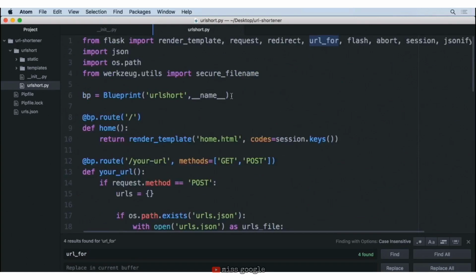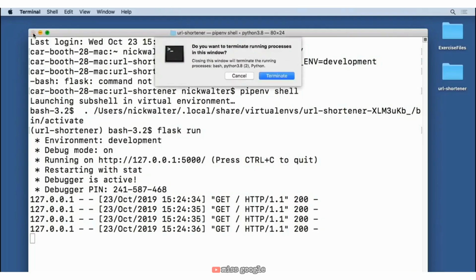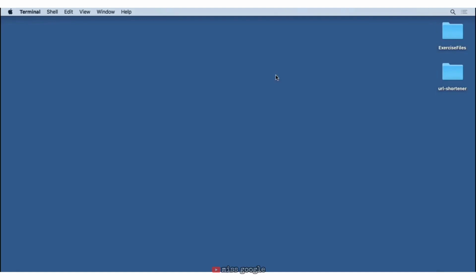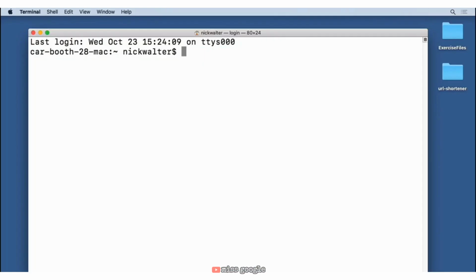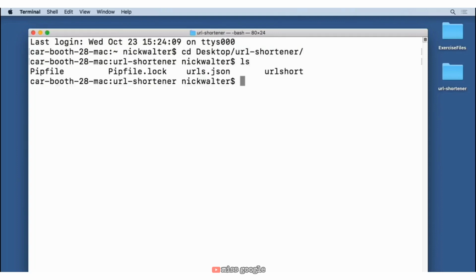Now, let's go ahead and try loading our project to see what it looks like. Now, because we've done so much monkeying around with this project, let's go ahead and just close out of our terminal and start a new one. And with this new terminal, we need to move into our project. Make sure you're at the top level directory. Don't move into URL short, but let's get into our pipenv shell.